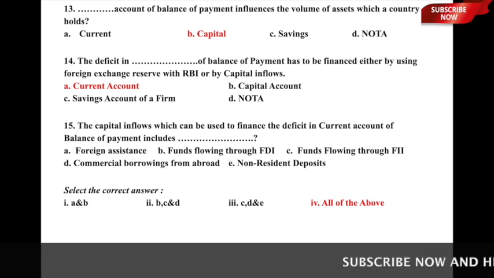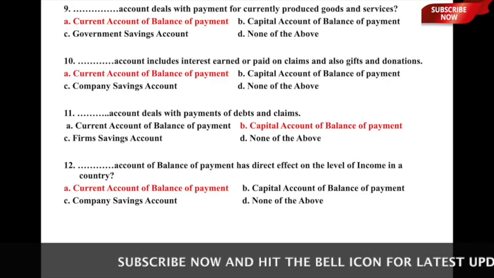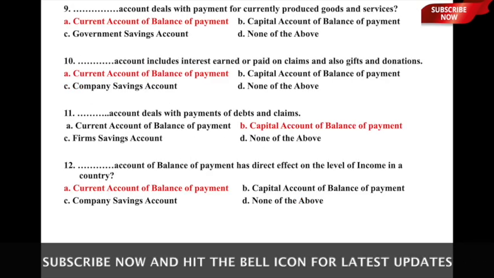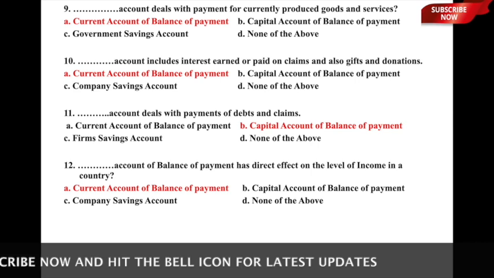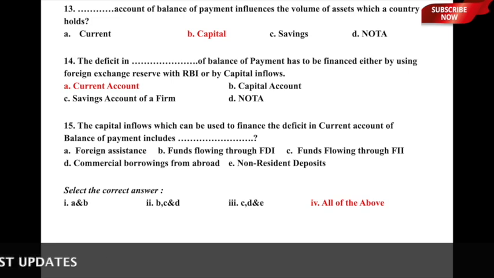So, the capital account influences the volume of assets which a country holds, and the current account, as we have seen in question number 12, has a direct effect on the level of income in a country. So, current account is affecting the income, and the capital account is influencing the volume of assets which a country can hold.